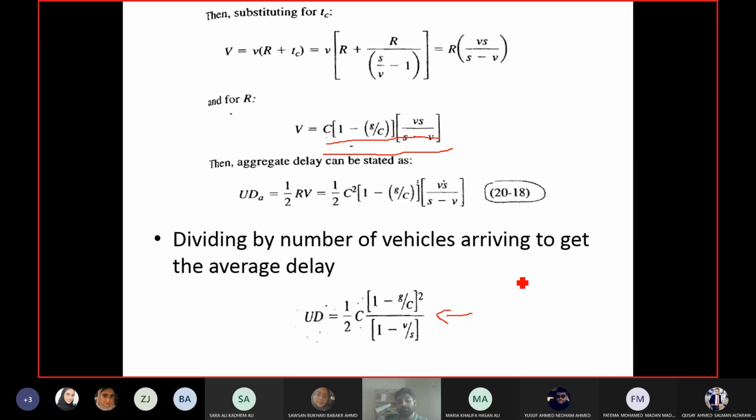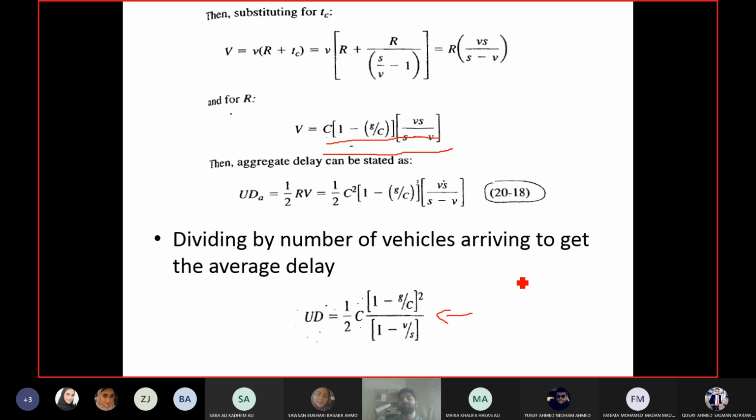Just to refresh your mind, V by C ratio means volume upon capacity ratio. It cannot be 1. One means volume is equal to capacity, so the volume which you have estimated for cycle length is the exact volume which you will get in the field. That means you don't have any margin of error, any margin of safety.